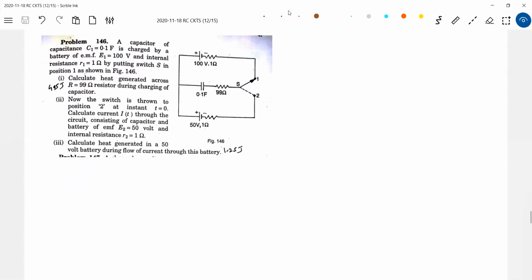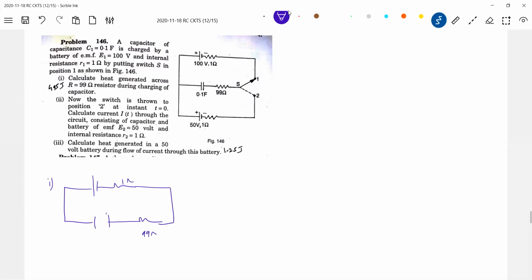A capacitor of C1 0.1 farad is charged by... say, what is the final charge? So when the first part will do it, 99 ohm, 1 ohm, 100 volt, and the capacitance. So it will have a charge minus Q naught, plus Q naught. We'll calculate Q naught. Q naught should be equal to 10 coulombs.